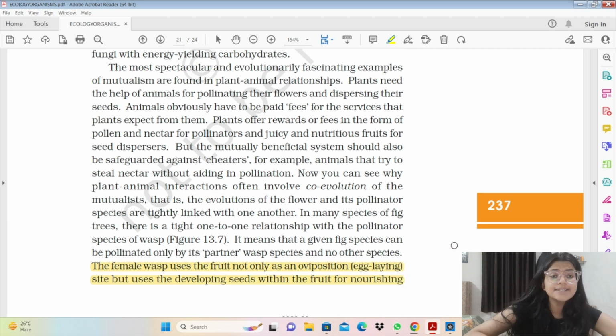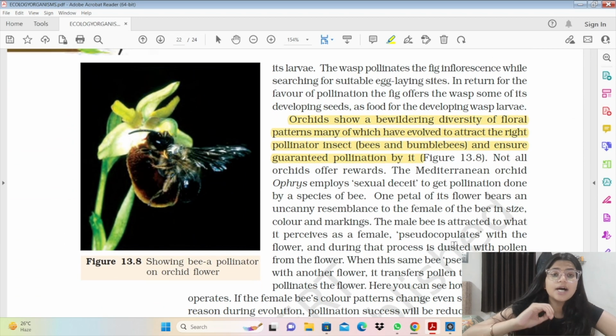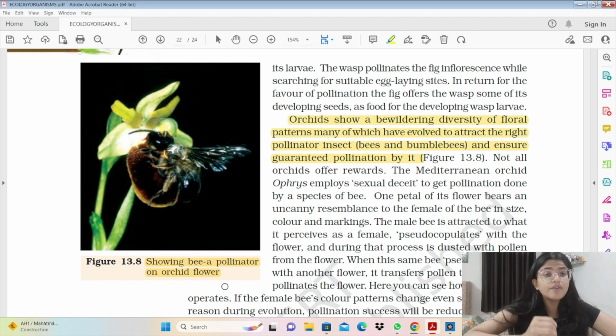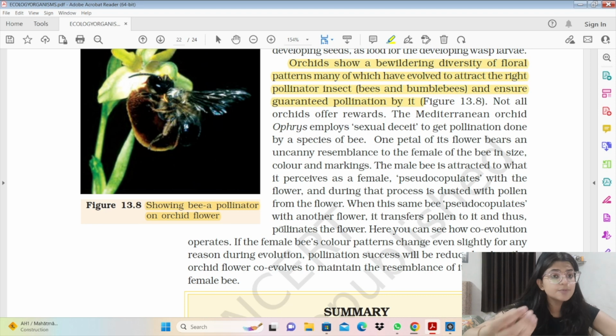Another example we have of orchids, and this is a different and a weird example we can say. An orchid has a bewildering diversity of floral patterns, many of which have evolved to attract the right pollinator insect, bees and bumblebees, and ensure guaranteed pollination. इसमें Ophrys orchid होता है which provides sexual deceit, and इसमें eventually the bee species pseudocopulates the plant petal and helps in its pollination. इसमें female bee species has an uncanny resemblance to the Ophrys flower petal, and in this way the petal has this process of sexual deceit to the bee.